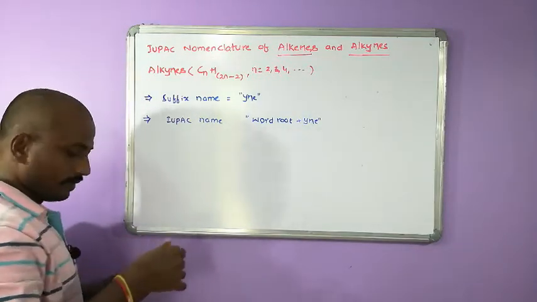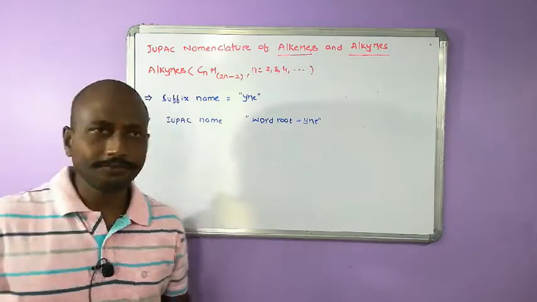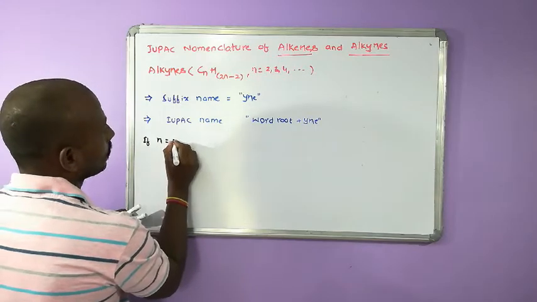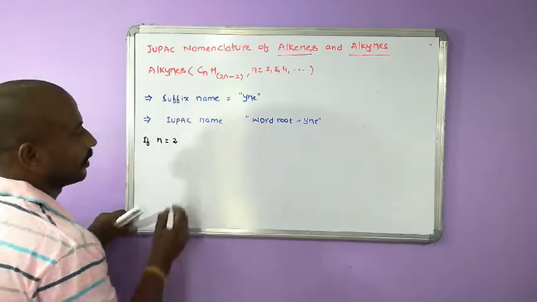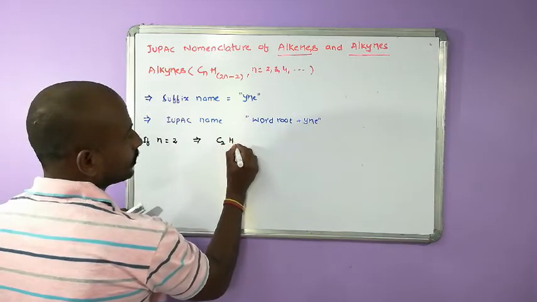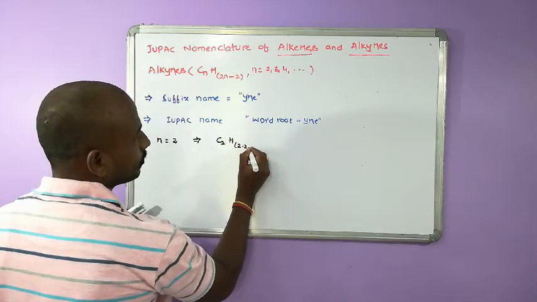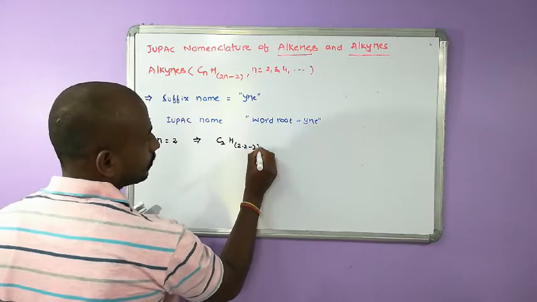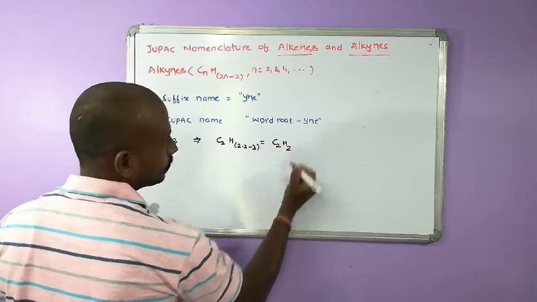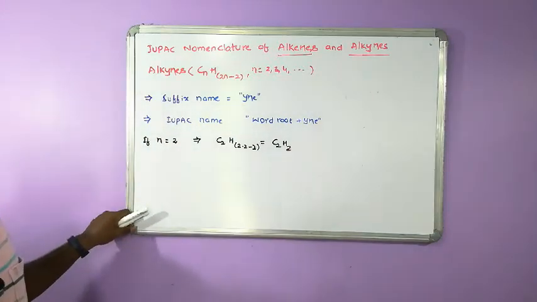Let us try for 2 carbon containing alkynes. So, if N is equal to 2, that implies the formula is C2H(2 into 2 minus 2), that is C2H2.